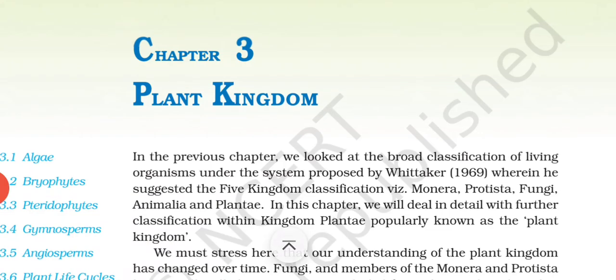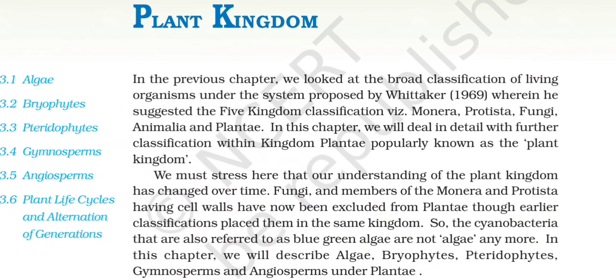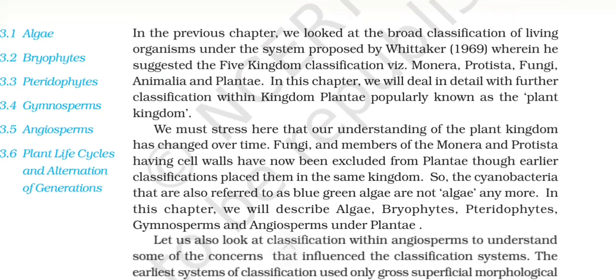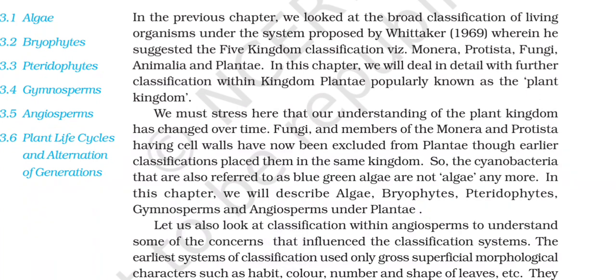Chapter 3, Plant Kingdom. In the previous chapter, we looked at the broad classification of living organisms under the system proposed by Whittaker in 1969, wherein he suggested the five kingdom classification, viz. Monera, Protista, Fungi, Animalia, and Plantae. In this chapter, we will deal in detail with further classification within kingdom Plantae, popularly known as plant kingdom.